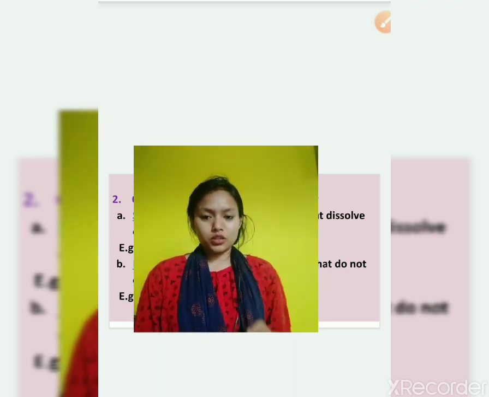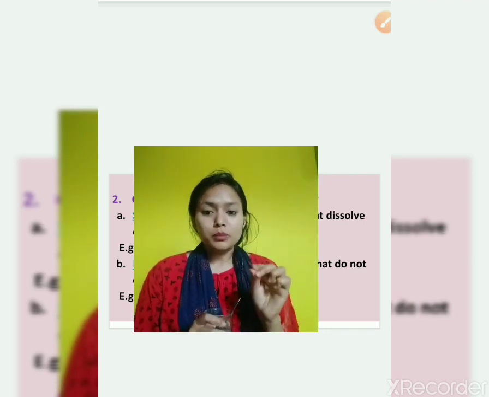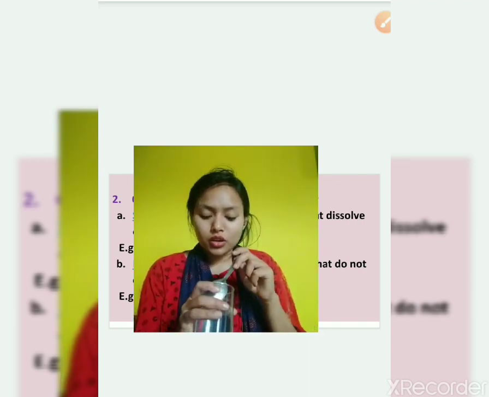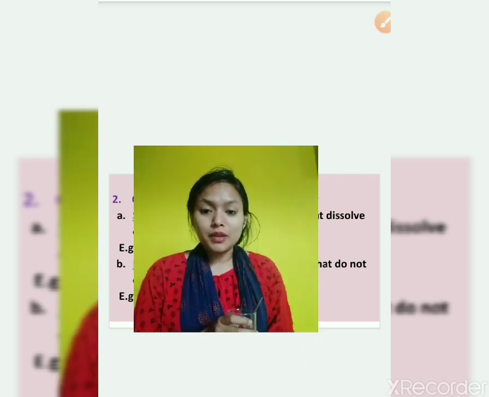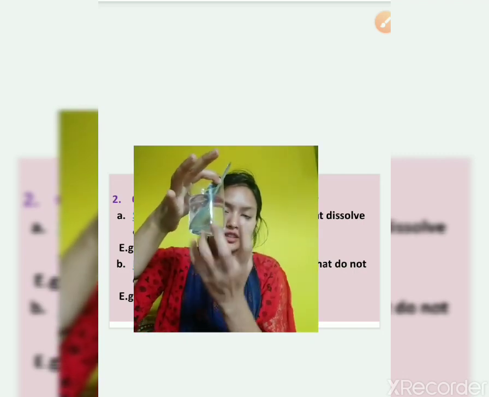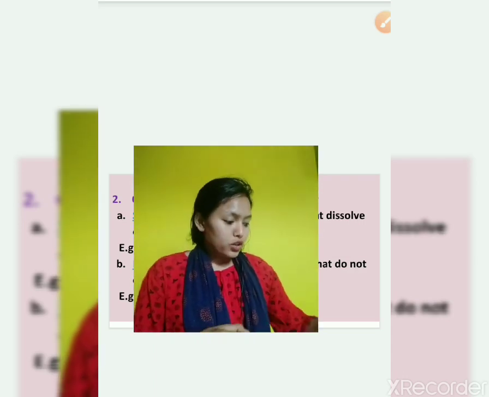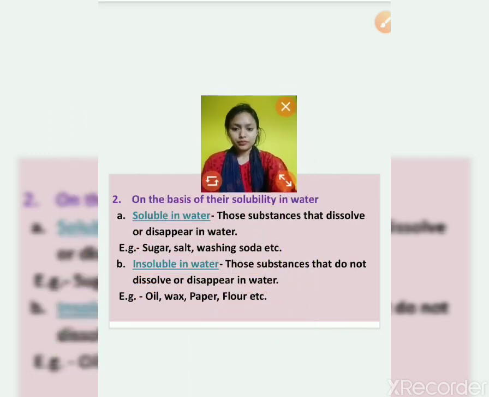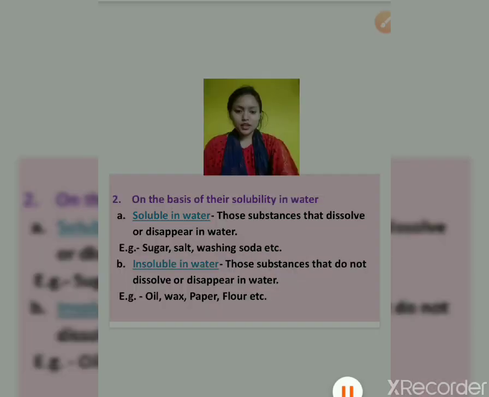Now if I take mud, then what will happen? Yes, in the beginning this mud will appear to be soluble, but what happens after some time? After some time, if you see, the mud will settle down at the bottom of the glass. So mud is also not soluble in water. So this was about soluble and insoluble things in water.